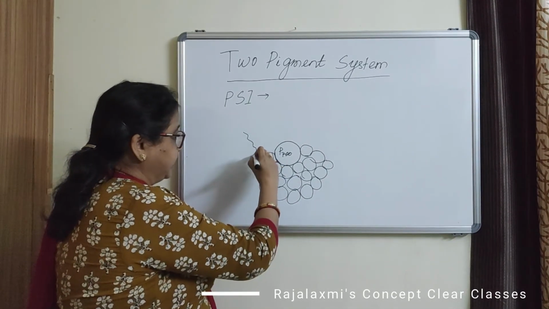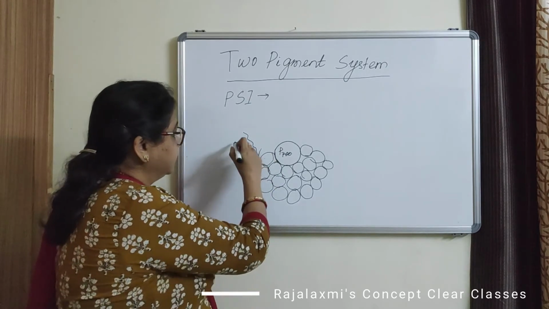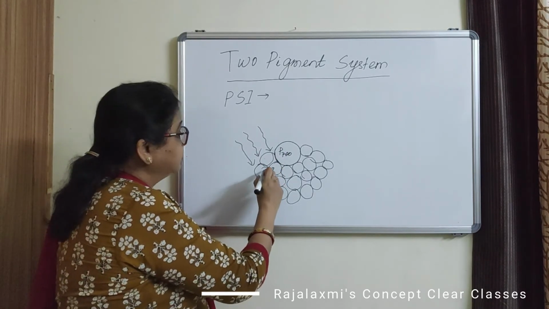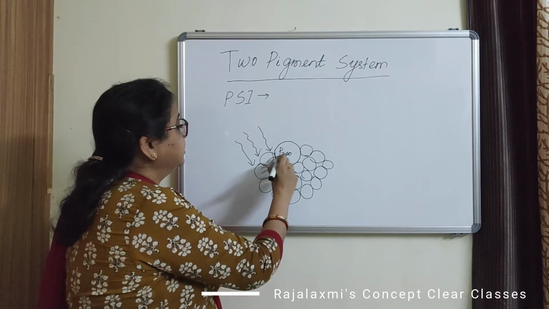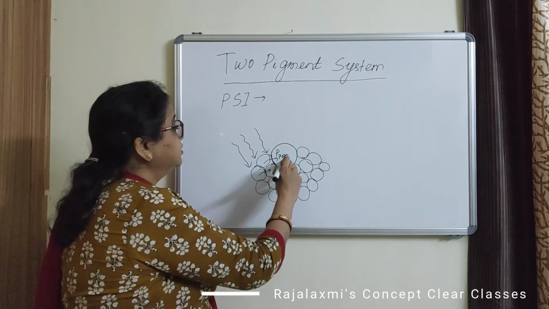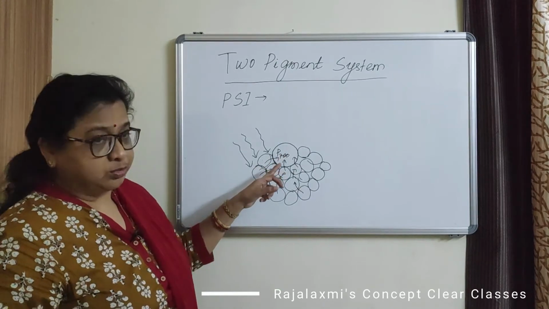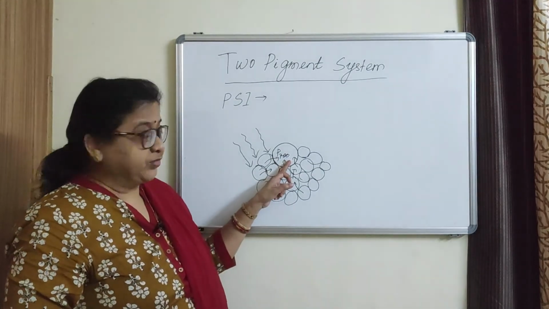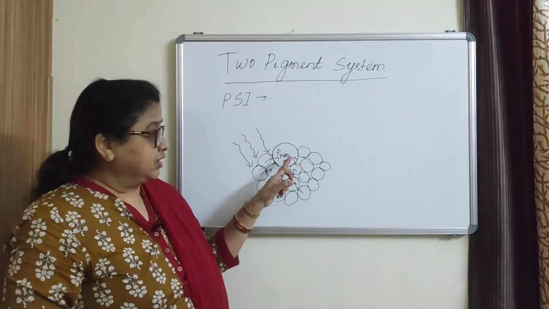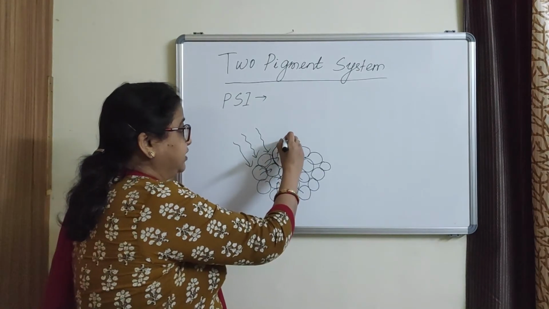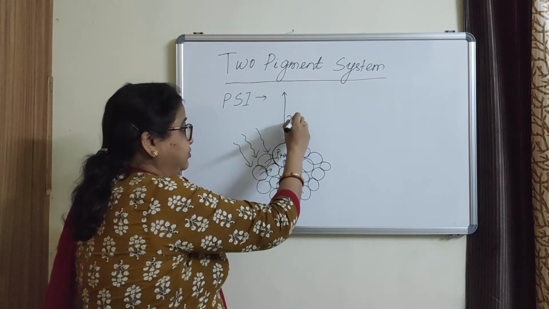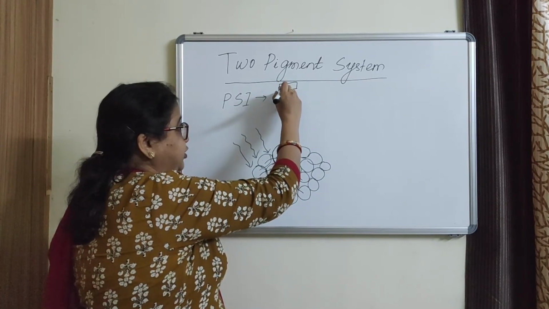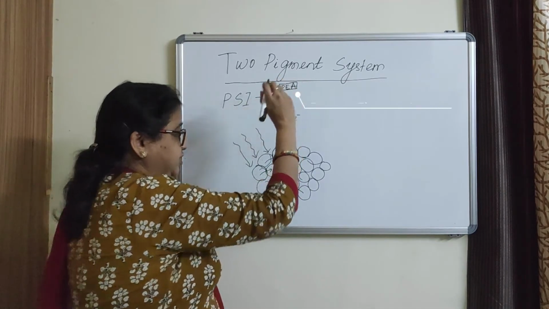So when light falls on these pigments, they absorb the light energy and transfer it to the reaction center of photosystem 1, that is P700. Then P700 gets all this energy, is excited and releases a pair of electrons, which is then accepted by the primary electron acceptor.